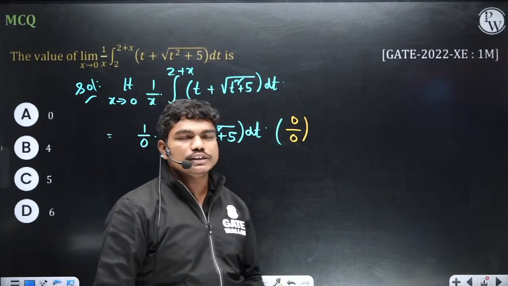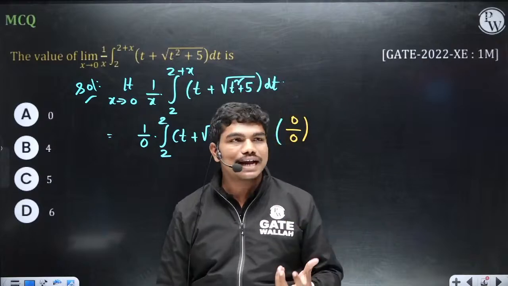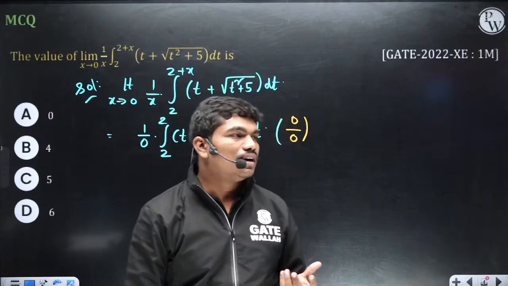Now it's common knowledge for you in limits calculation. Whenever you're getting a 0 by 0 form, what will you do actually? So tell me. Yeah, of course, concept is important, right?